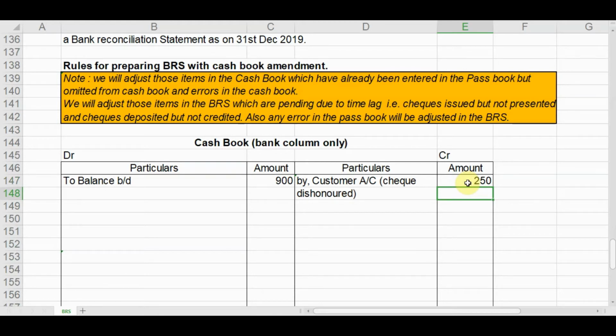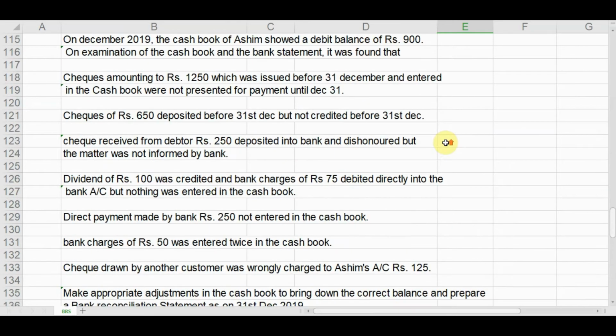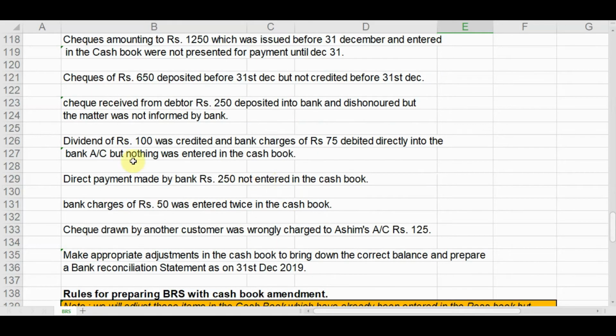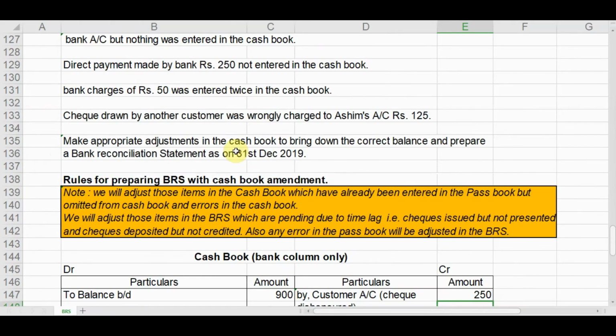Next, what is the next adjustment? Dividend of rupees 100 was credited and bank charges of 75 debited directly into the bank, but nothing was entered in the cash book. So we need to enter these figures in the cash book. Dividend of rupees 100 was credited. First take up this one.